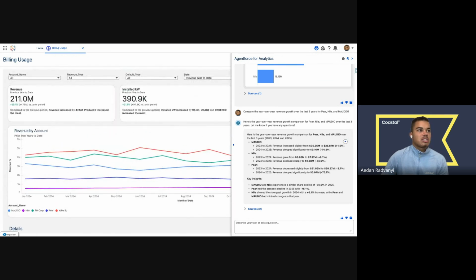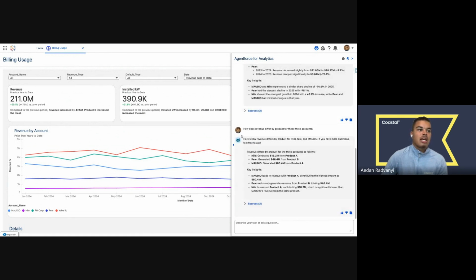What differentiates Tableau Next is the ability to use Agentforce to go beyond what a dashboard could have. And so if I wanted to dive into the product differentiation between these accounts, typically what I would do is reach out to an analyst or someone on my team to make sure that 1, we have the data, 2, that it's accessible, and 3, that it's visual so that I can interact with it. With Tableau Next, even though the product level data isn't in the dashboard, I can ask a question like, how does revenue differ by product for these 3 accounts?